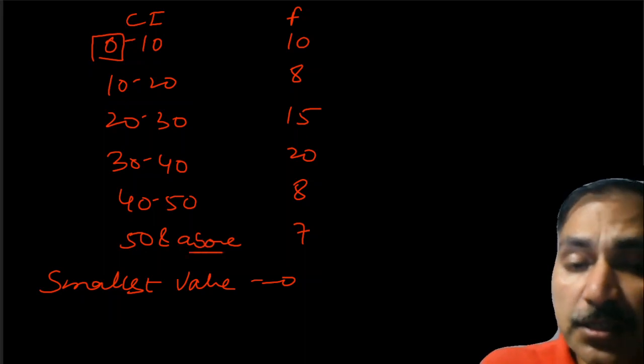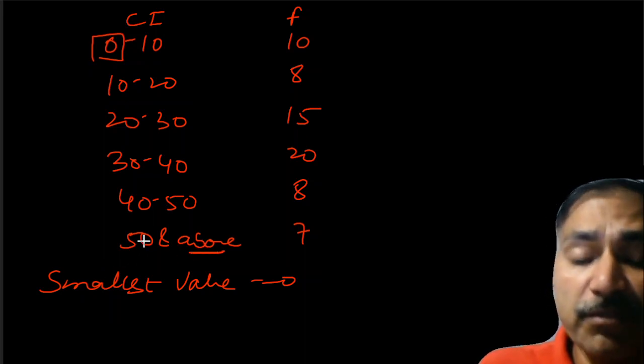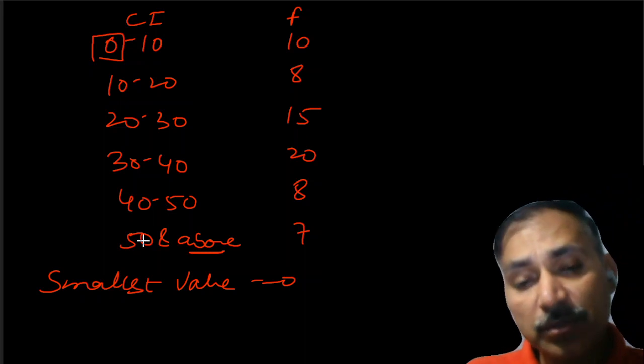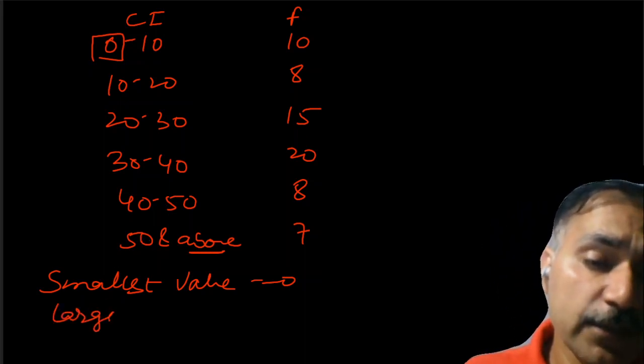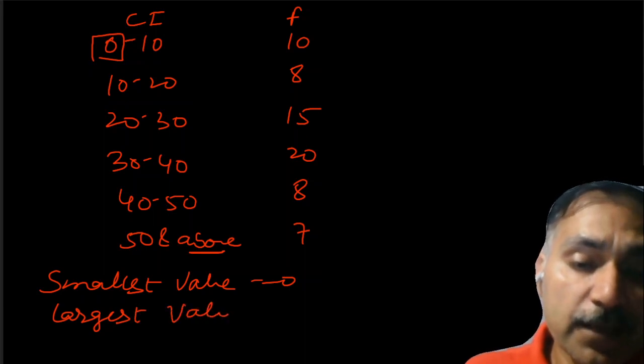What is the largest? Largest is not given. It is above 50 we know, but what is that number we don't know. In that case, the largest value is not known.